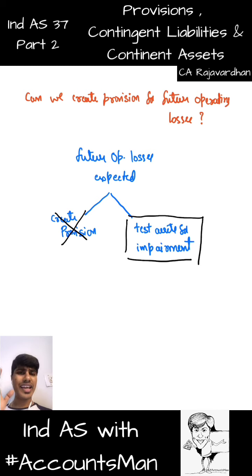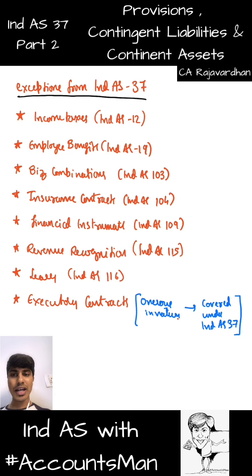So whenever there is an expected future loss, we don't create provision for the same. We test the assets for impairment and then bring down the value of the asset such that future operating losses will be adjusted from now. You get that? So this is with regard to the exceptions for Ind AS 37.